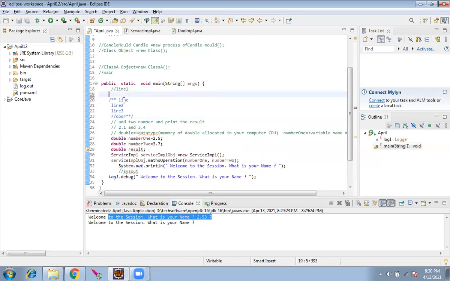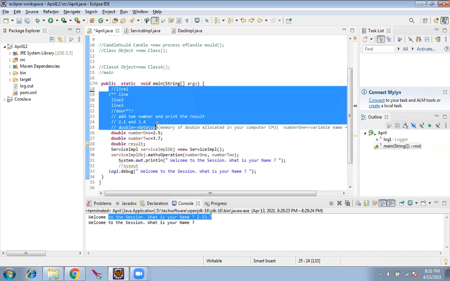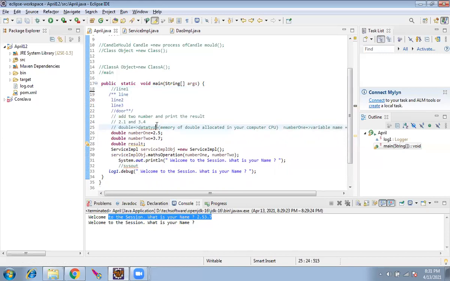So the green color and blue color are for humans to read. The program will ignore these things. Now when I click on this run button, it will go to 18, 19, nothing is there, 20, 21, all these are comments. At 25, it will start allocating the variable. 27, 28, 29. It knows that I have to create an object from the mold. It will create this object immediately.